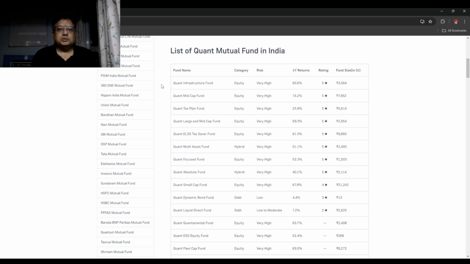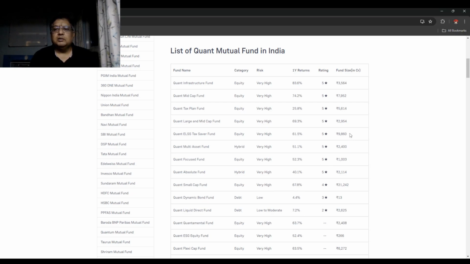So I just wanted to give you an idea about which are the Quant schemes here and how much return they have given, what is the risk, what is the category that they are investing in, what sort of rating they have got, and also the fund size in crores. If you see the small cap fund, it has around 21,242 crore of AUM, and the 1 year return is around 68%, risk is very high.